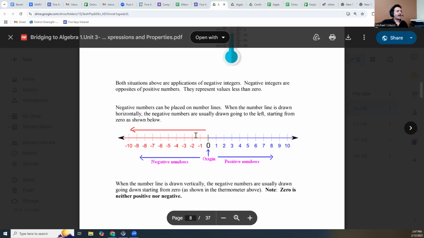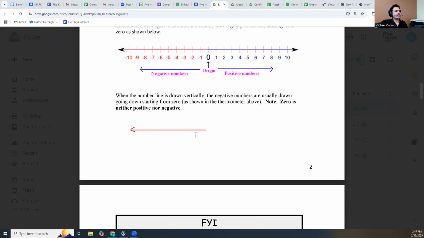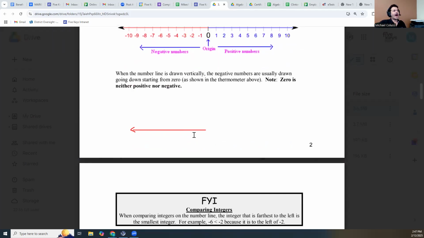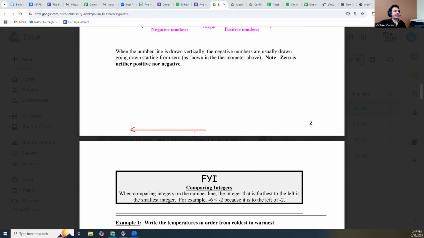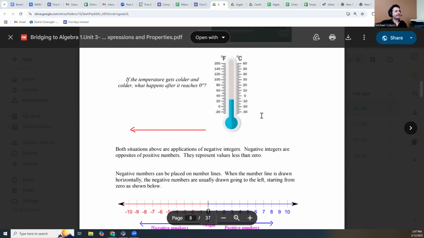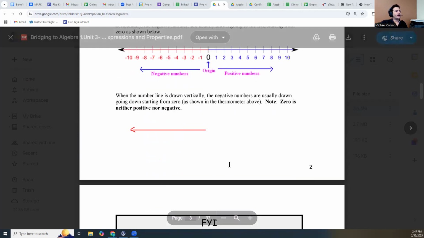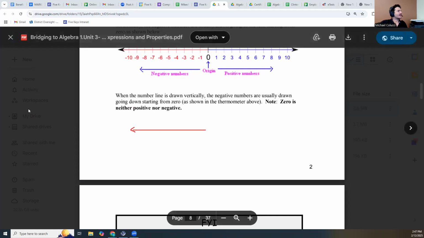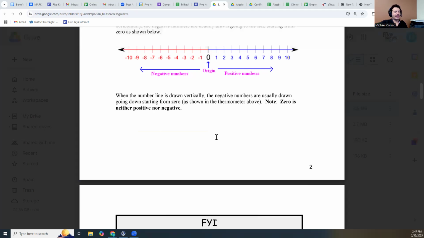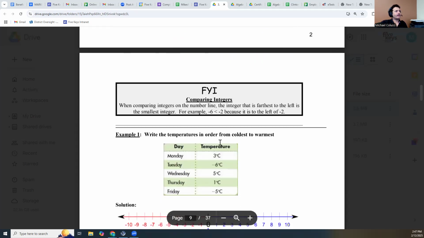When the number line is drawn vertically, the negative numbers are usually drawn going down, starting from zero, as shown in the thermometer above. Note zero is neither positive nor negative. That's something that comes up on testing sometimes. Zero does not have a value. It's not negative, it's not positive, it's nothing.